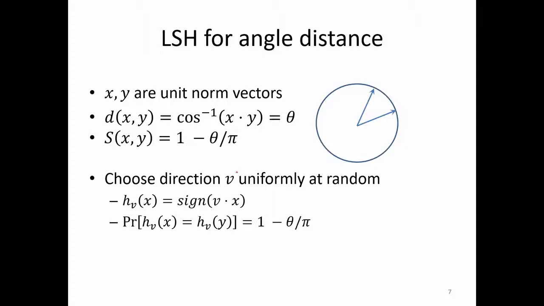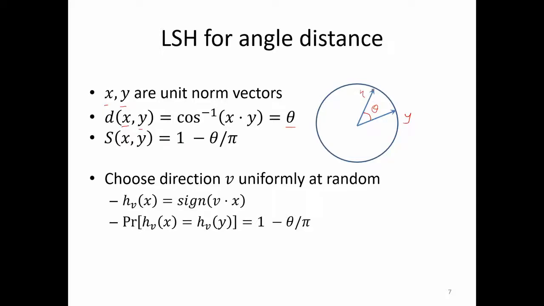So what is the cosine similarity? Suppose you have x and y which are, without loss of generality, unit vectors. You can always normalize the vectors. The distance between these vectors is the angle between them. Suppose this is x and this is y, and this is the angle theta. This is basically cos inverse of x dot y, and this angle theta is the distance between them. The higher the theta is, the farther they are.